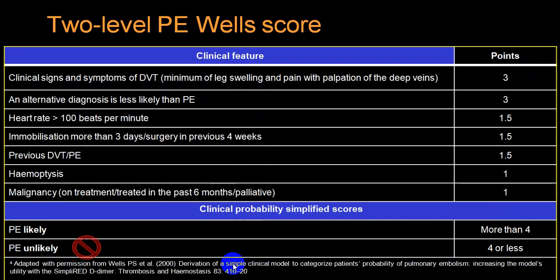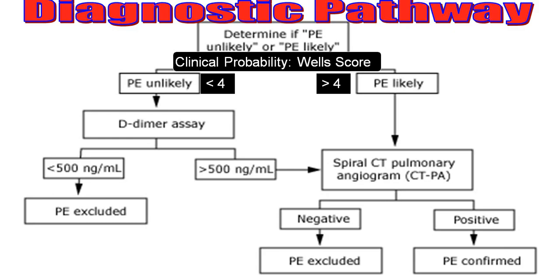If you go through the Wells criteria and have a modified criteria, you can utilize this score, and depending upon that score you can say pulmonary embolism is more likely if it is more than 4, and if it is less than 4, less likely. So always utilize the Wells score to suspect whether there is a possibility or not. If the score is more than 4, pulmonary embolism is likely. Straightforwardly, you can go for a pulmonary angiography with CT scan, which we call CT pulmonary angiography.